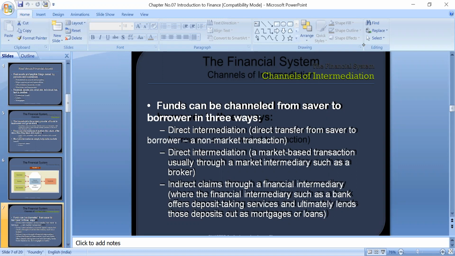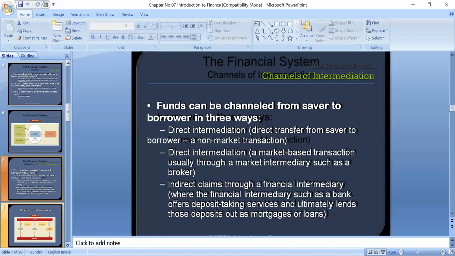Financial intermediary means, for example, you deposit money in your bank account, and whenever I need money, I will take a loan from the bank, from the financial institution. So this is called indirect claims through financial intermediaries.